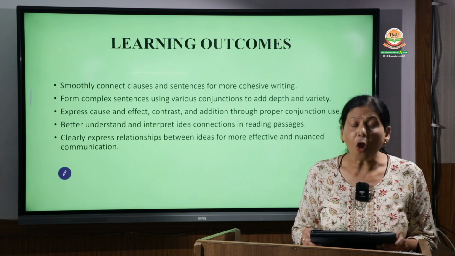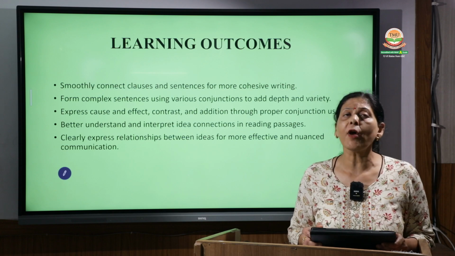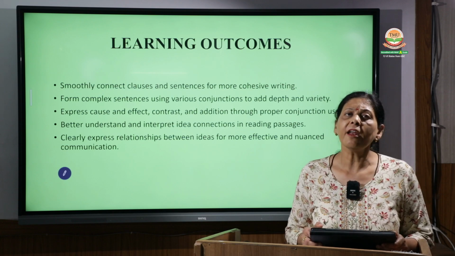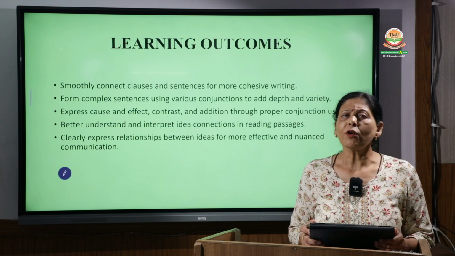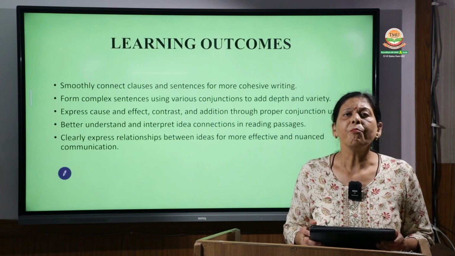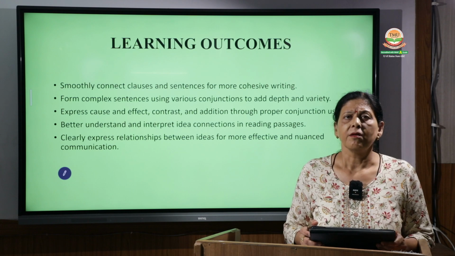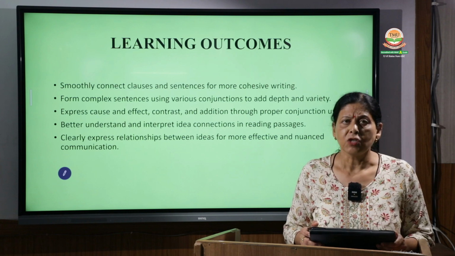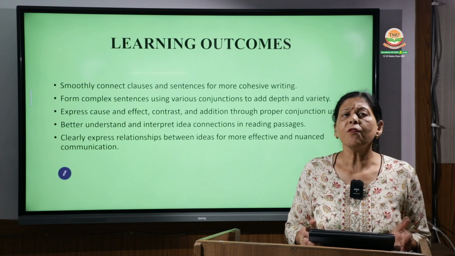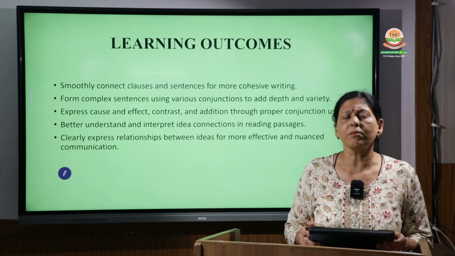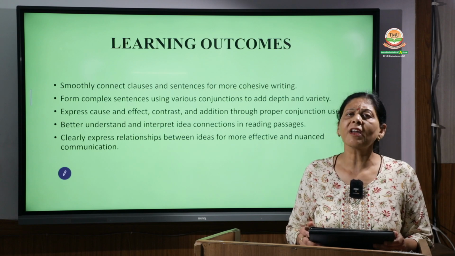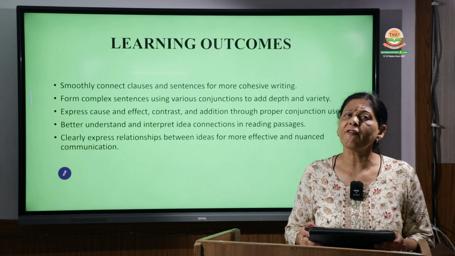Then conjunctions express cause and effect; they show the cause and effect relationship in a sentence. He was late for the class because there was a traffic jam. The first part is that he was late, and the reason is the traffic jam.